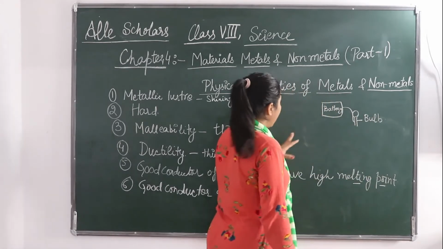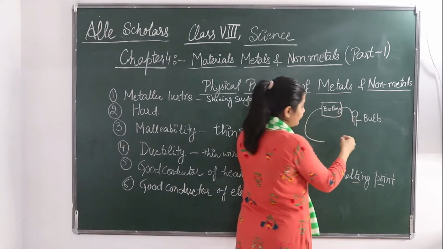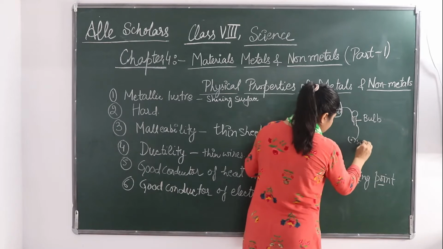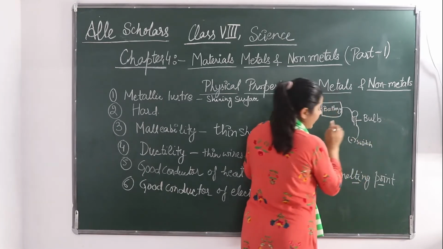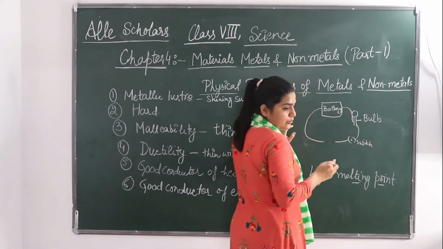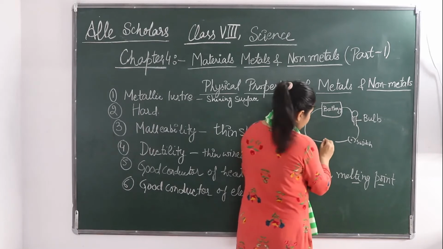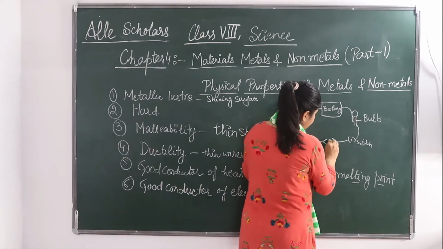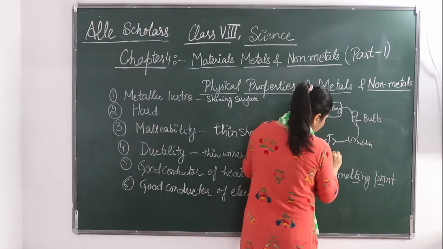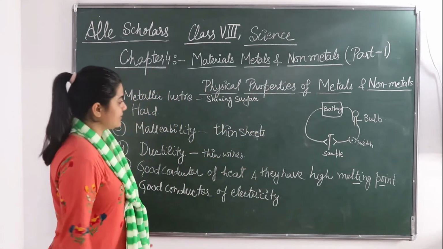And what you have to do is take the wires connected with a switch. Here will be a switch. And in between the wires you have to insert two clips, and in between you have to insert the sample you want to check for the conduction of heat and electricity.